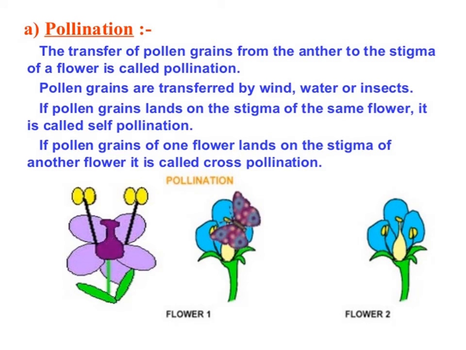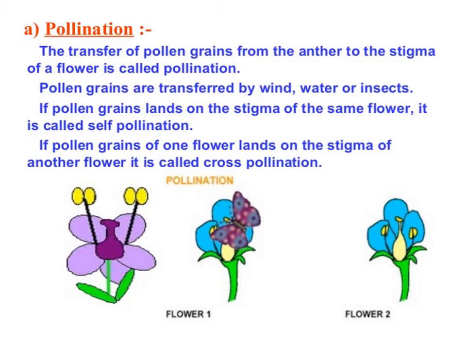Now pollination. What is pollination? The male reproductive part of the plant is the stamen, and the stamen consists of pollen grains. The transfer of pollen grains from the anther to the stigma of a flower is called pollination. Pollen grains are transferred by wind, water, or insects. If a pollen grain lands on the stigma of the same flower, it is called self-pollination. If the pollen grain of one flower lands on the stigma of another flower, it is called cross-pollination.